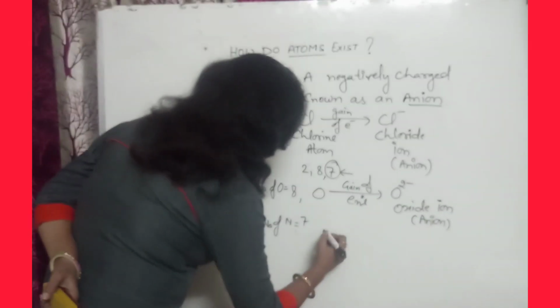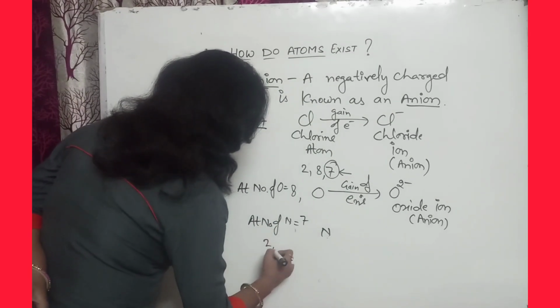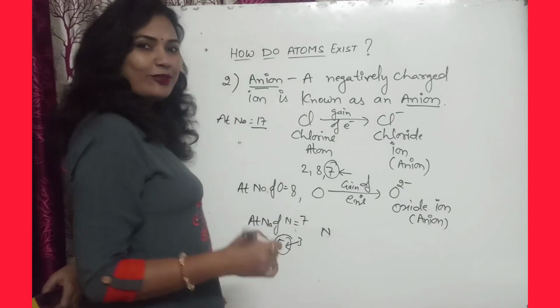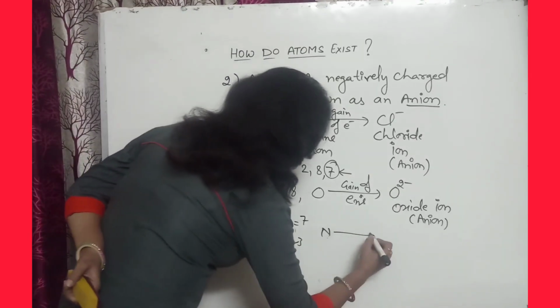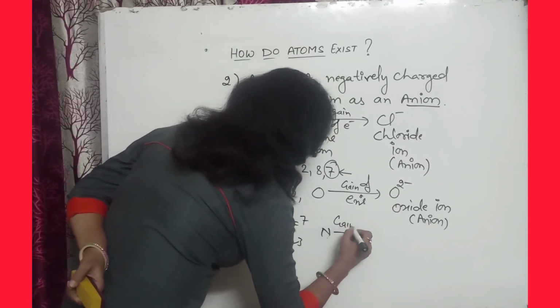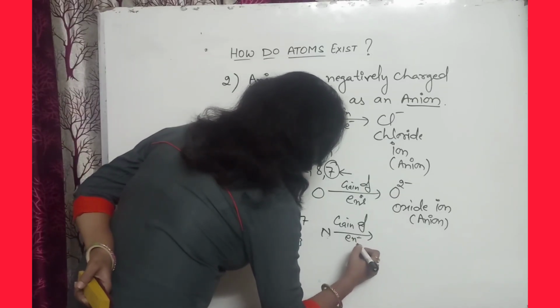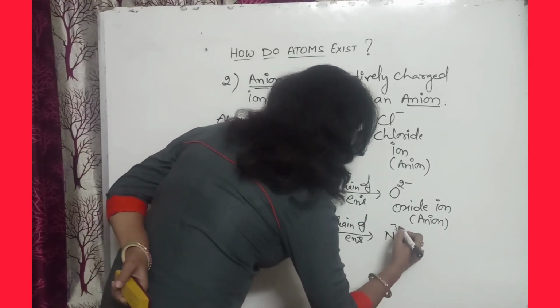So if you write the electronic configuration, it is 2 and 5. 5 needs 3 electrons, then it will complete the 8. So nitrogen will gain 3 electrons, and it will form N3 negative.